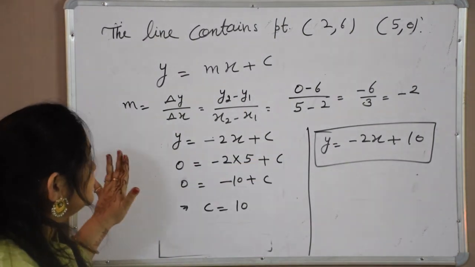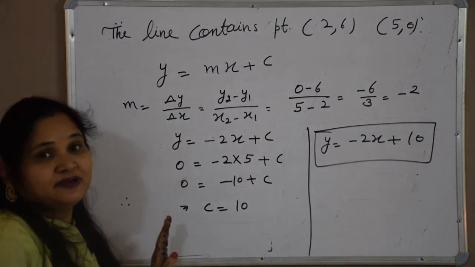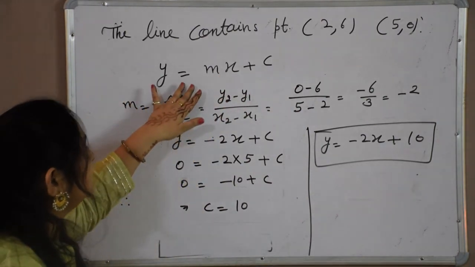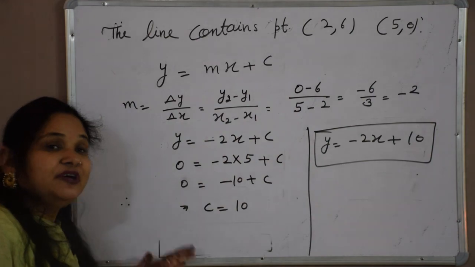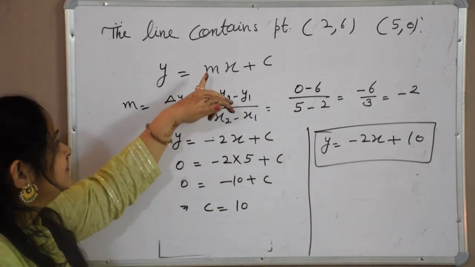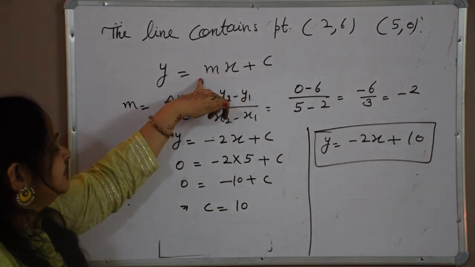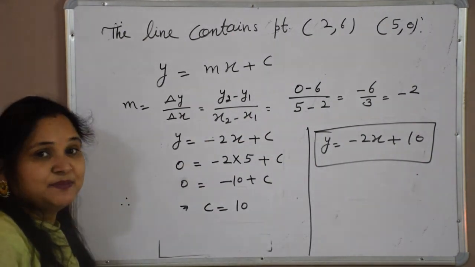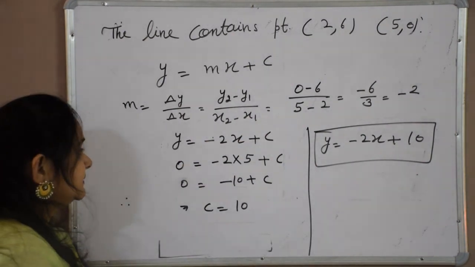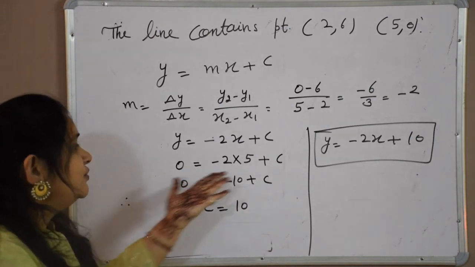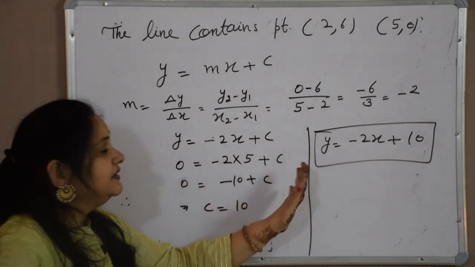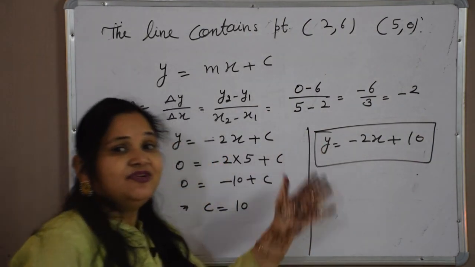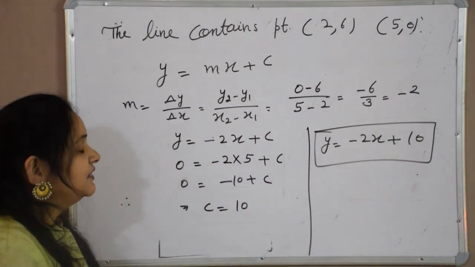So how easy this was. Slope-intercept form, you just have to remember the form. It is just a simple linear equation. You are converting it into this form, where m and c are the slope and y-intercept, and now you know the concept, so it is very easy. And you can plot the graph also in a very easy manner. Earlier, the same way as we did, you have to use it.